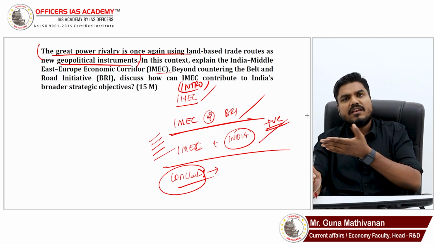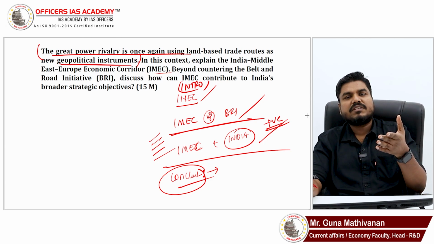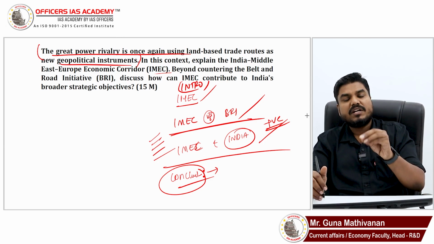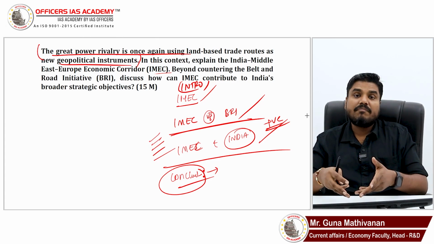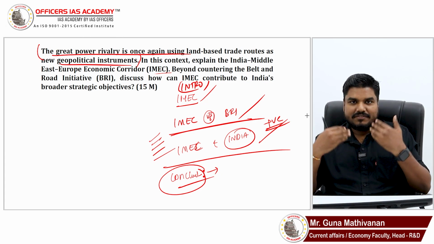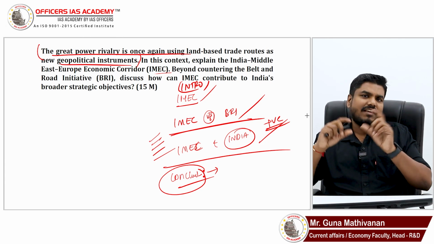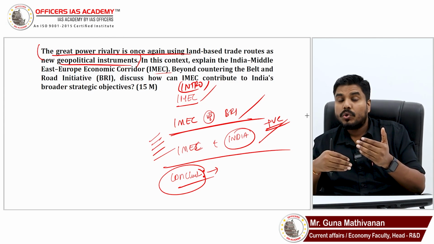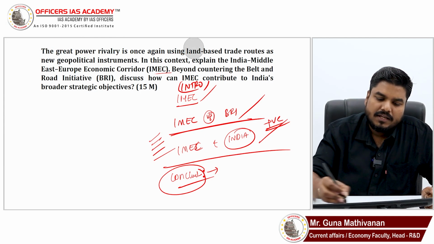implementing this project. There are many economic corridor projects which have been proposed but which are incomplete. For many years, we are not able to complete them. So how is IMEC going to be challenging? Only when it is implemented effectively can we realize the potential. So for effective realization of potential, effective implementation becomes very crucial. So like that you can conclude. You are giving a lot of positives, then you are giving a challenging note in the conclusion. Alright, this is one way of giving a conclusion.